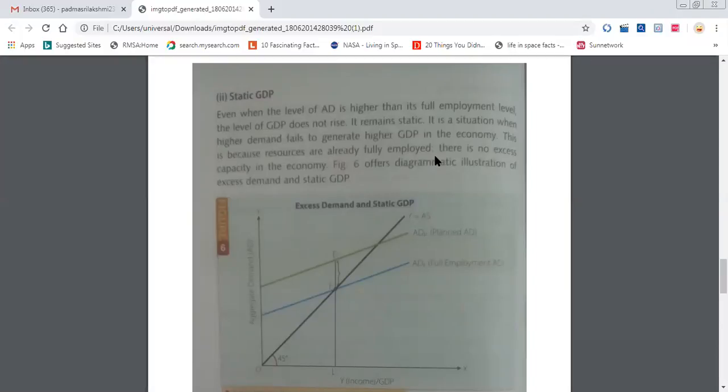Because the price level also increases, even though monetary terms are increased. So how we lead a life with 2,000 rupees, the same life only we are leading with 20,000 also. Is it clear now? So even though monetary terms are more, the GDP remains constant. Clear, ma'am? Yes, ma'am.